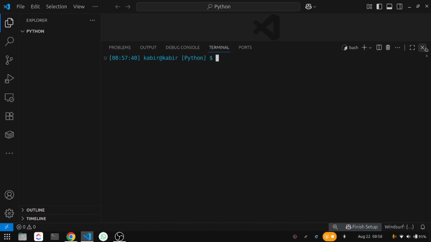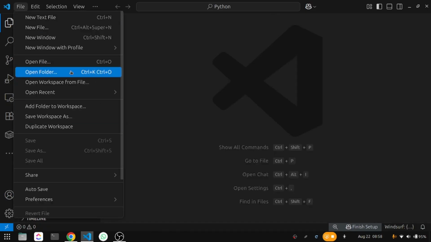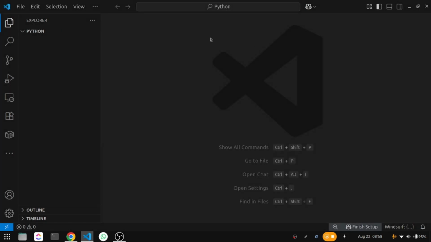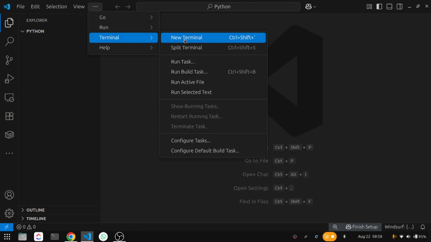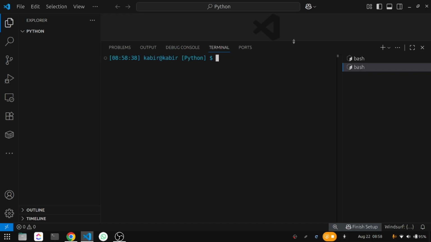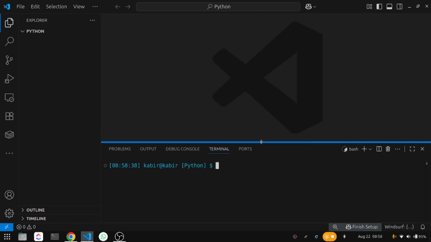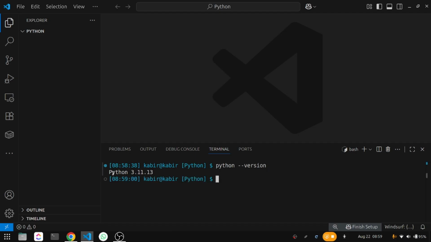After that, you will open a folder. I'm opening this folder, and it is opened already. And now from here we can open up the terminal, which will be necessary for running our program. So here is our file browser, here is the file editor area, and this is the terminal area. This is the standard interface of Visual Studio Code. So now in the terminal we can check whether Python is installed on our computer or not. We can see Python 3.11.13 is installed on our computer.